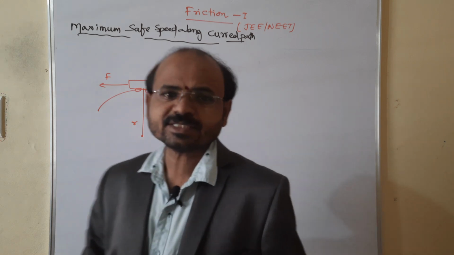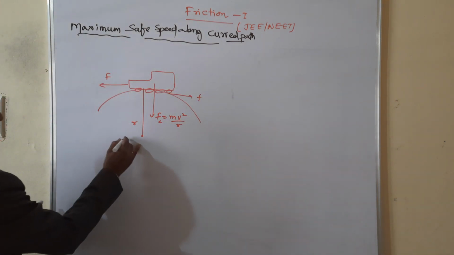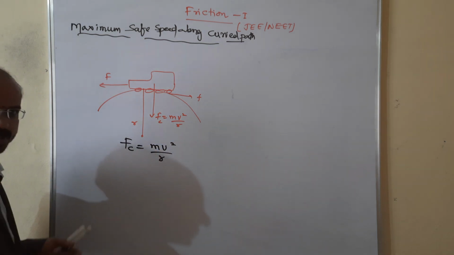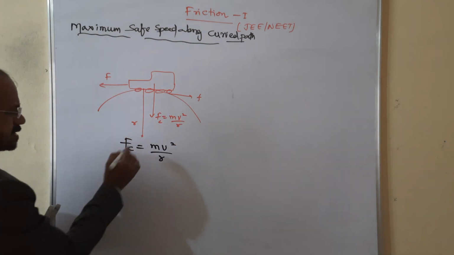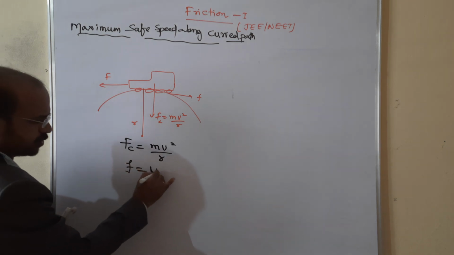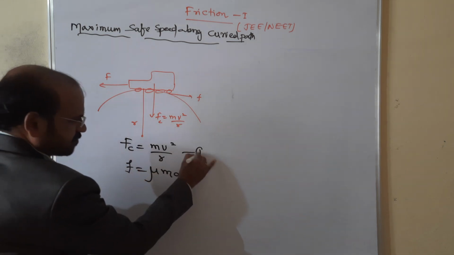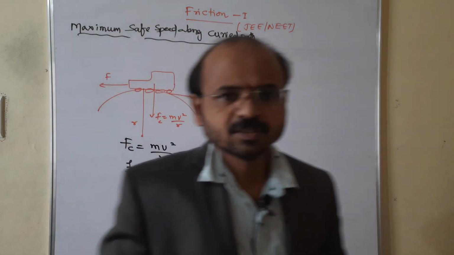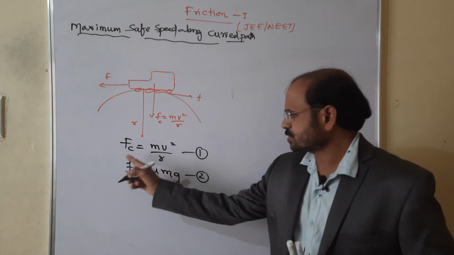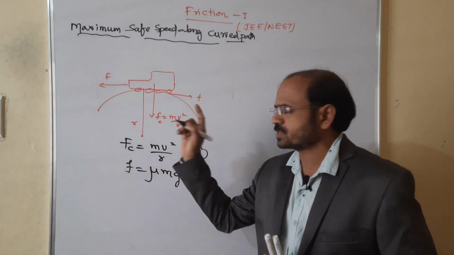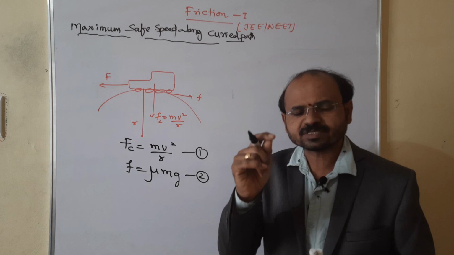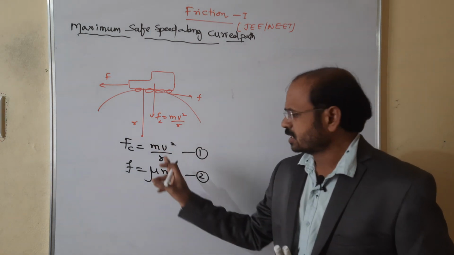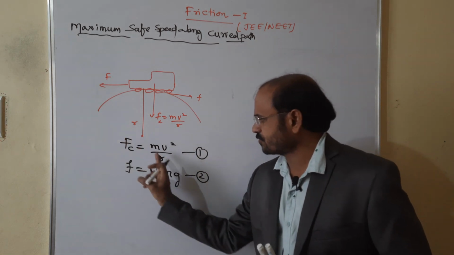Therefore, the centripetal force Fc is equal to mv square by r, as we know, and the frictional force is equal to mu mg. This is equation 1, and this is equation 2. The frictional force provides the centripetal force, which acts towards the center. Centripetal is nothing but which acts towards the center, so these two are equal, because this centripetal force is due to the frictional force only.